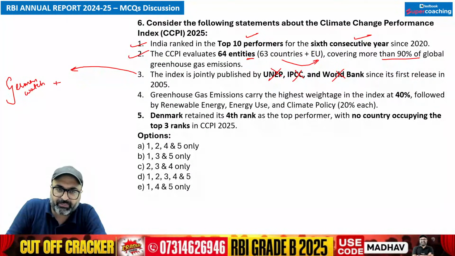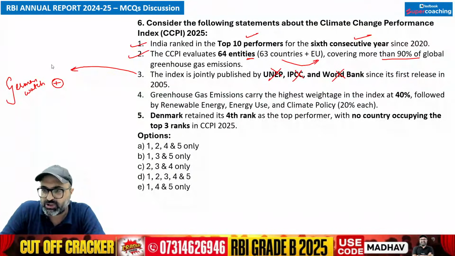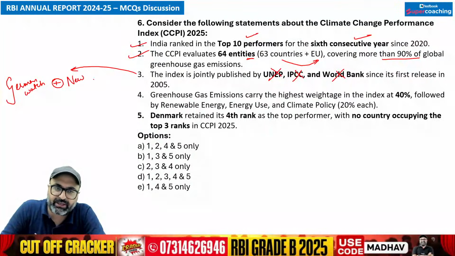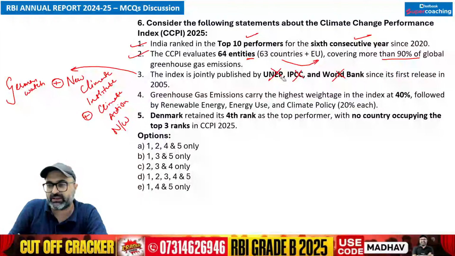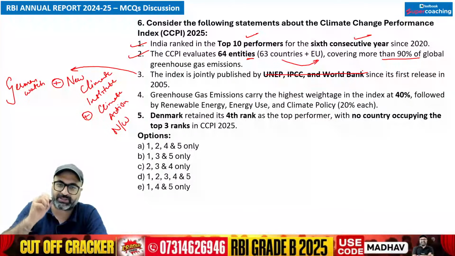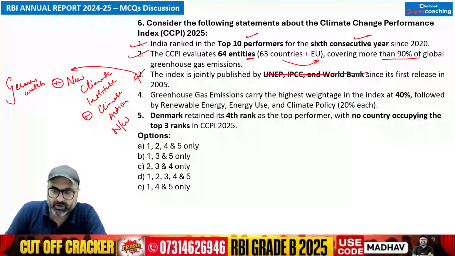It is jointly published by Germanwatch, the NewClimate Institute, as well as the Climate Action Network. So whichever terms are written on your screen, they all are wrong. These three have no role. These are the three organizations which publish it. So the third statement is wrong.